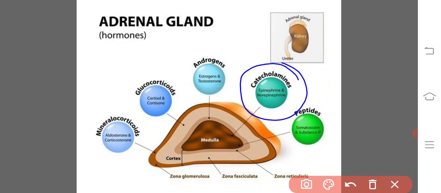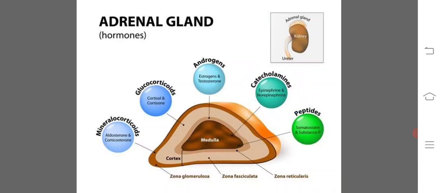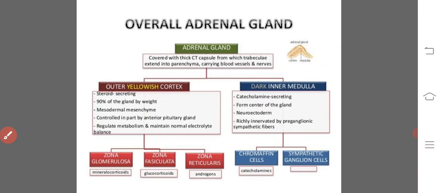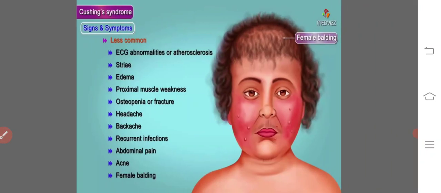Piloerection is also a function of the catecholamines. The catecholamines are the medullary hormones. These are the emergency hormones, otherwise fight or flight hormones.